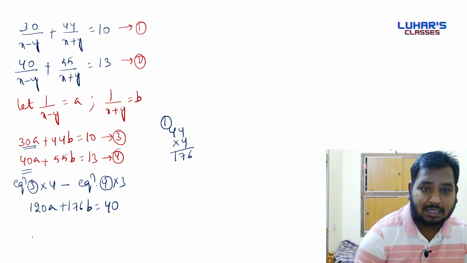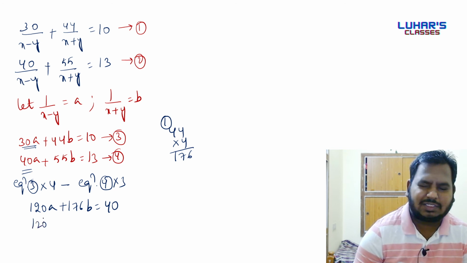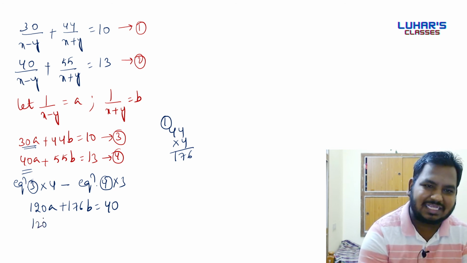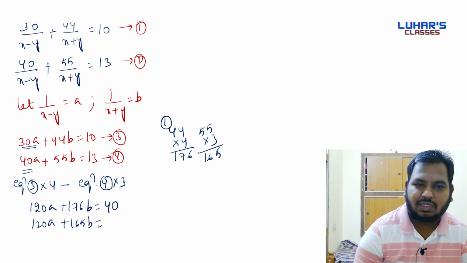Now we'll multiply equation number 4 with 3. 3 forties are 120, so 120a. 3 into 55: 3 fives are 15, so 165. So plus 165b is equal to 3 thirteens are 39.